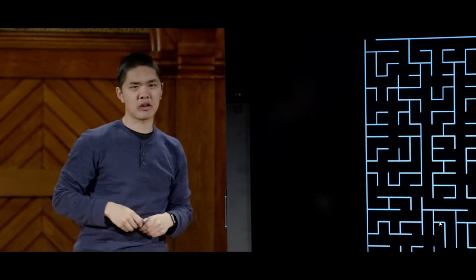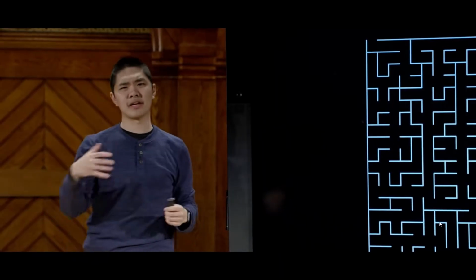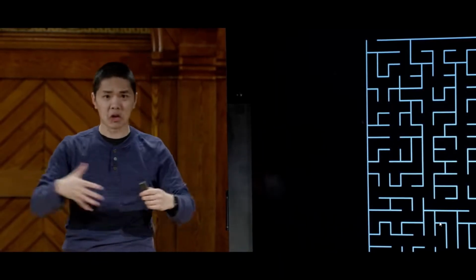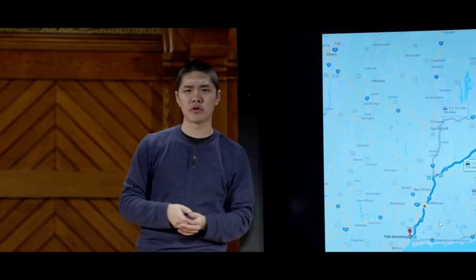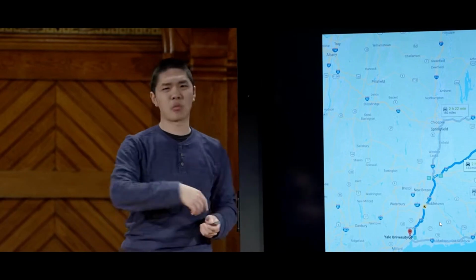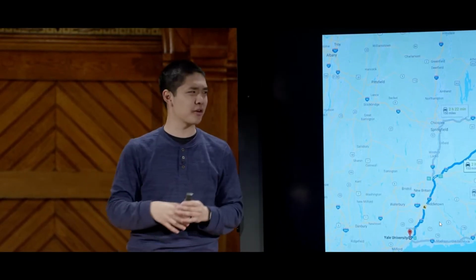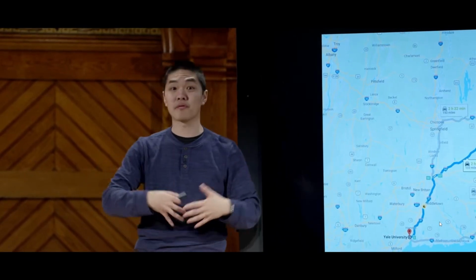And while this is a little bit abstract, anytime we talk about maze solving in this class, you can translate it to something a little more real world, something like driving directions. If you ever wonder how Google Maps is able to figure out what is the best way for you to get from point A to point B, and what turns to make at what time depending on traffic, for example, it's often some sort of search algorithm.